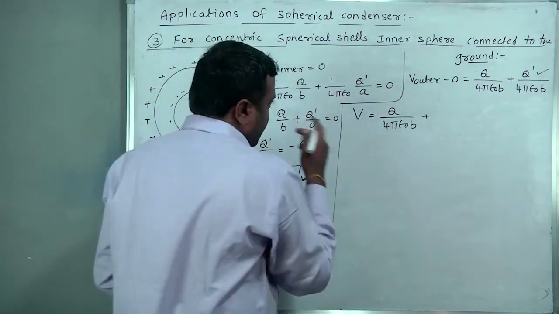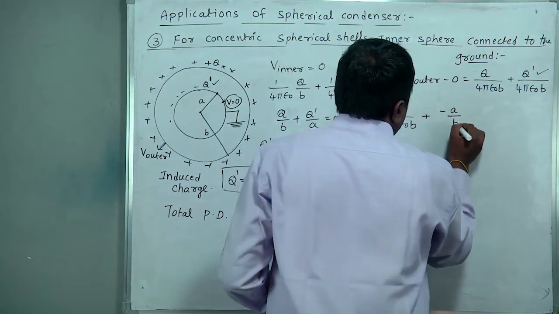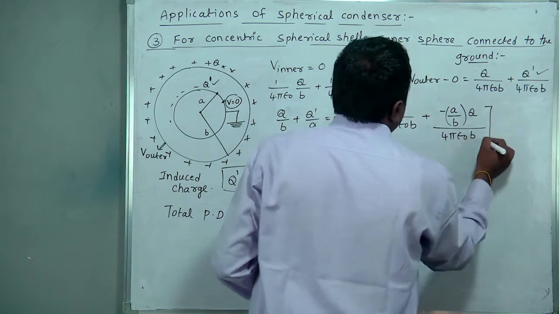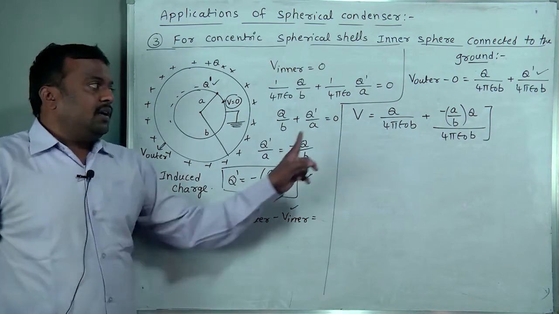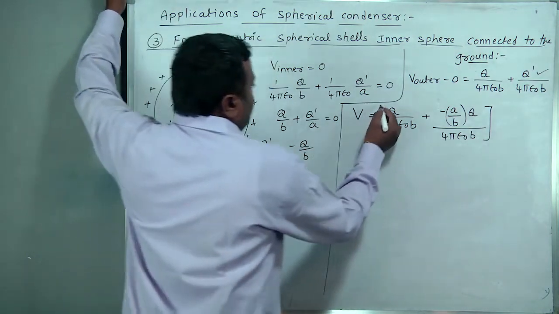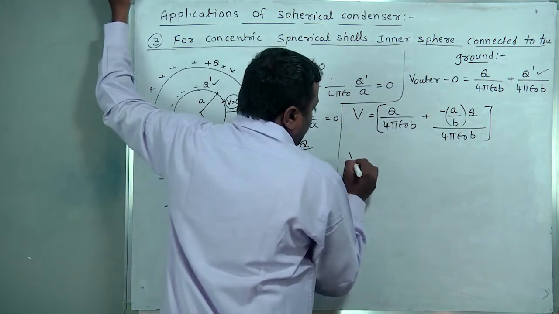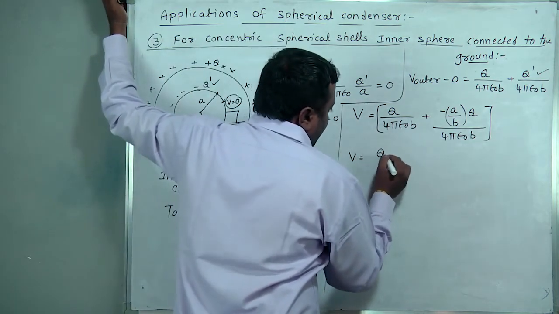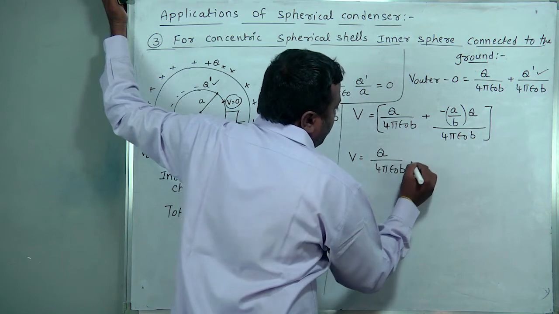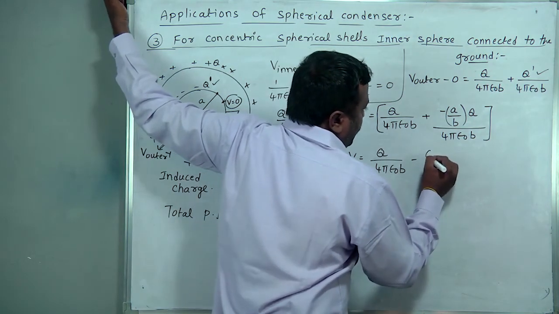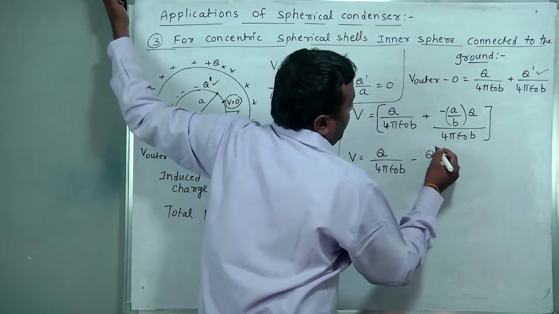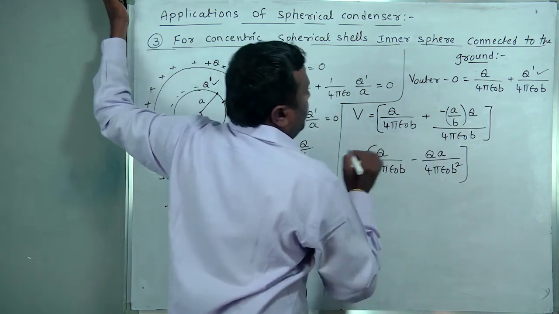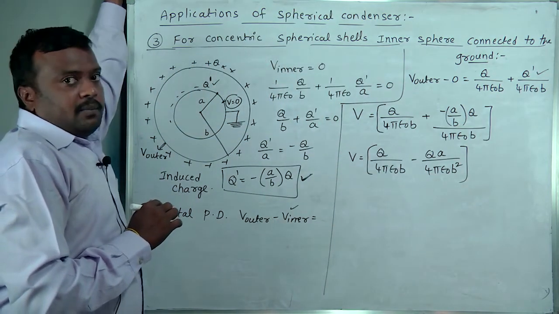What we get, see, minus A by B into Q by 4 pi epsilon naught B. Now you see V is equal to Q by 4 pi epsilon naught B minus Q A by 4 pi epsilon naught B square. Okay.